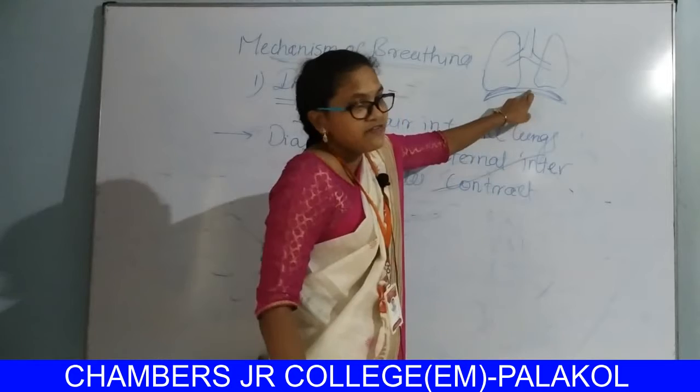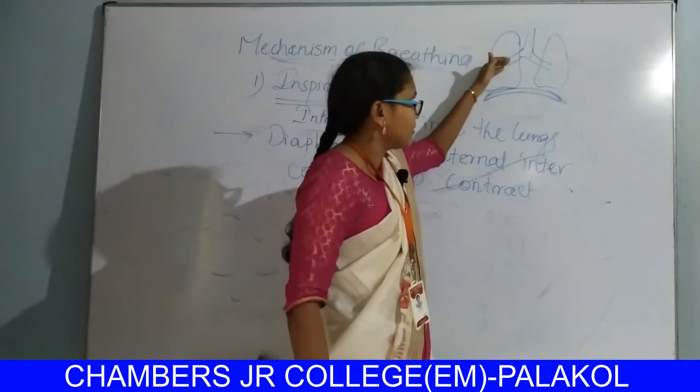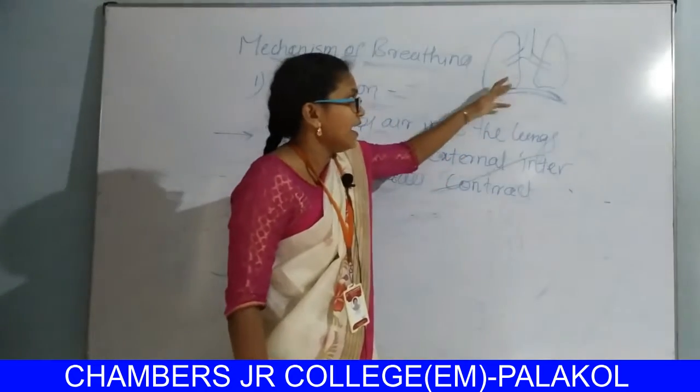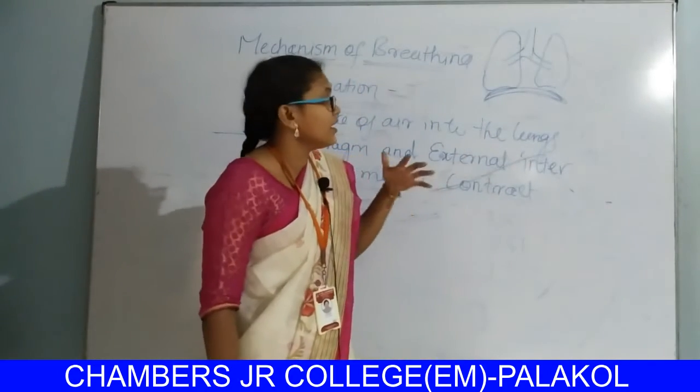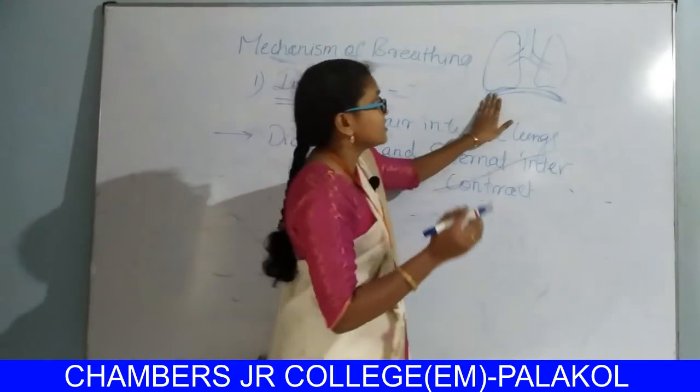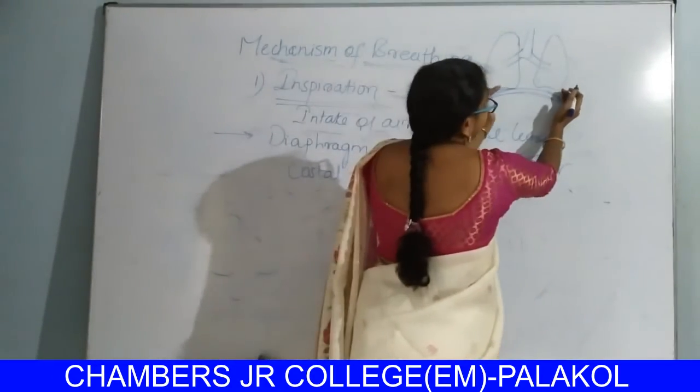This is the diaphragm. The diaphragm is present below the lungs. So this diaphragm and the external intercostal muscles contract.